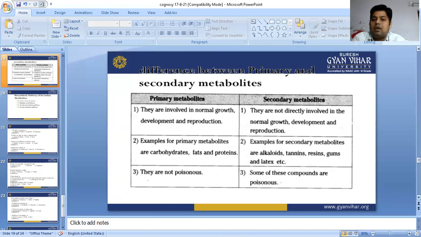Indirectly they help, and they also help in the development of the plant. When the plant is going to develop, secondary metabolites are formed. Generally we can say they are secretory substances, compounds which are not essential, but they are useful.